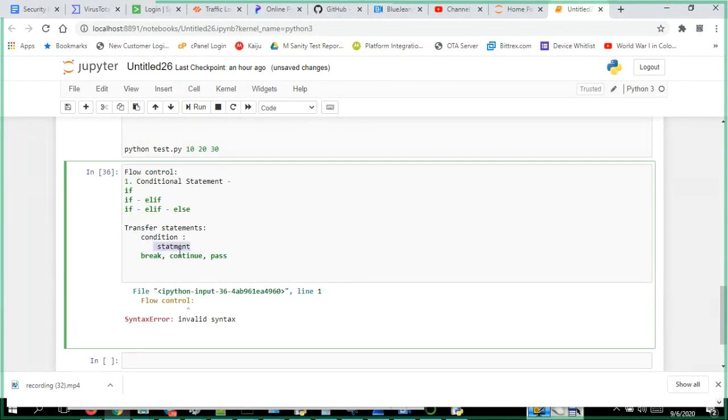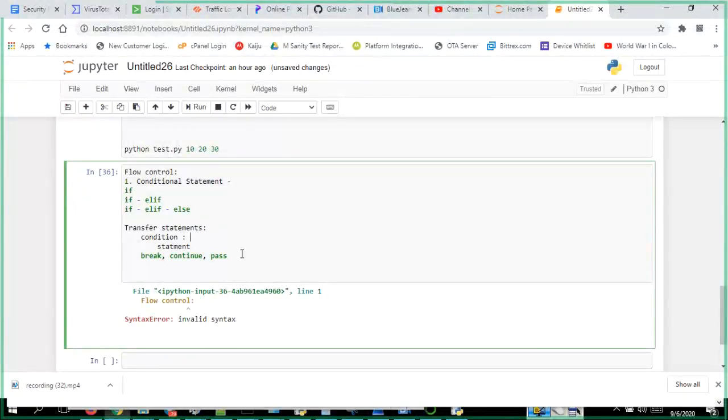Inside you are going to give this statement. The beginning of the condition should have if, else or something like that. I don't want to explain those now, but we are going to see examples. So that is the transfer statement. Just remember this is the transfer statement, and this is the conditional statements.